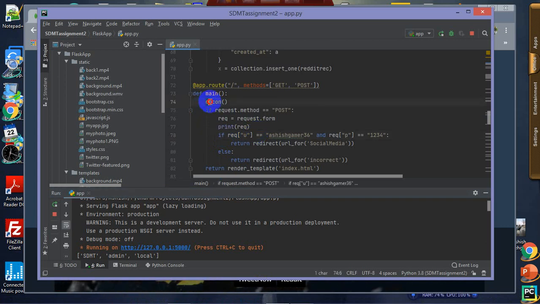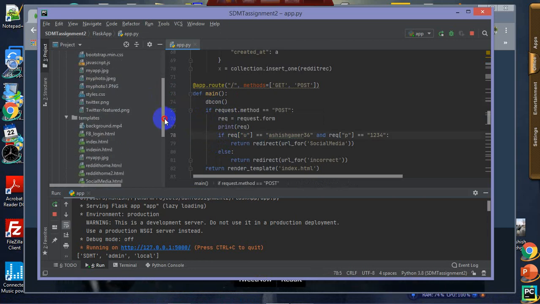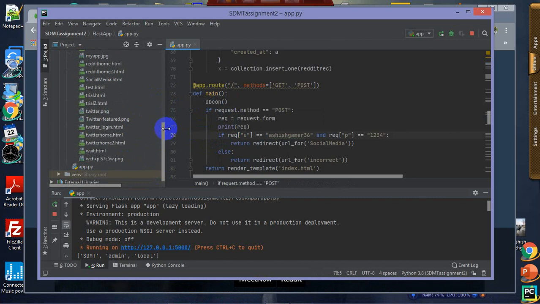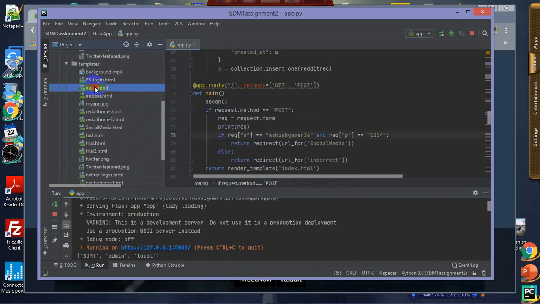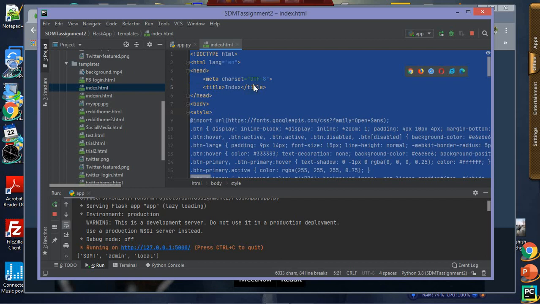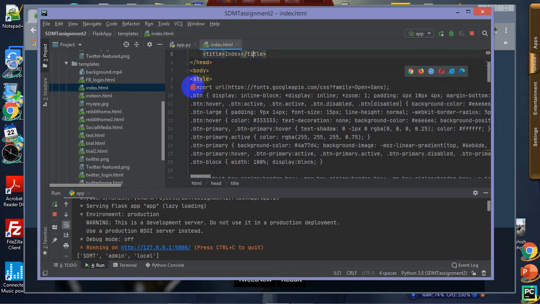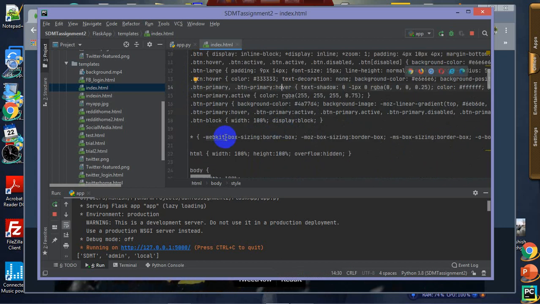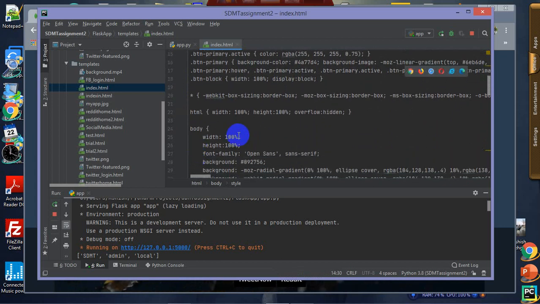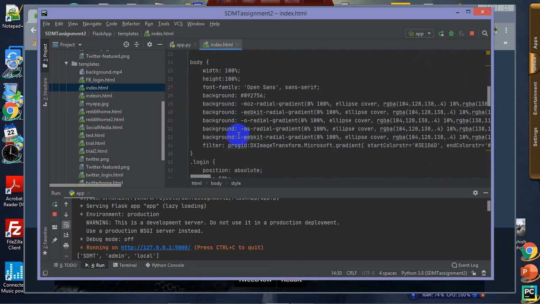And as I told you, this is the DB Connect. I am connecting to DB, so my main landing page is index.html. There is a particular format that we have to use in the Flask file structure. So here is my CSS. I didn't know about creating the front end, so I learned it and added some code using the internet.